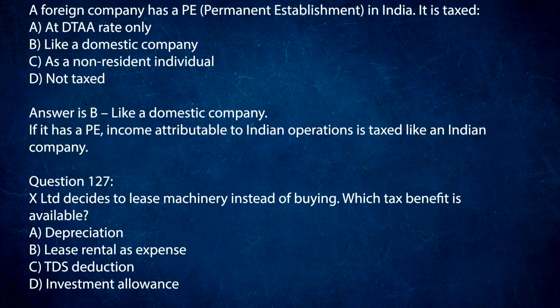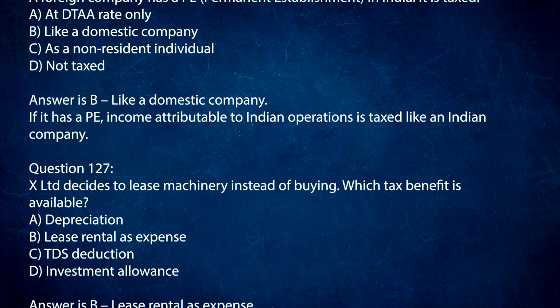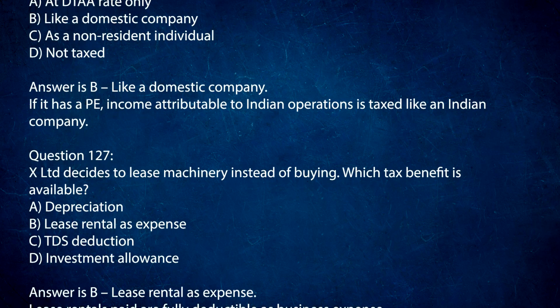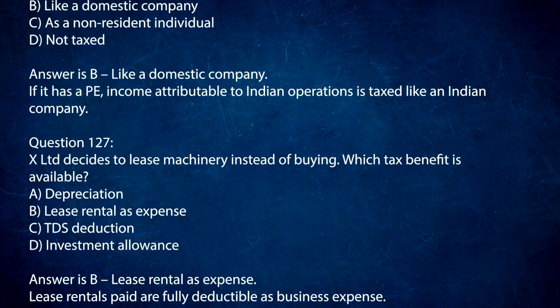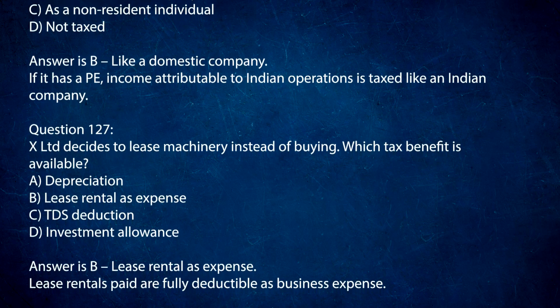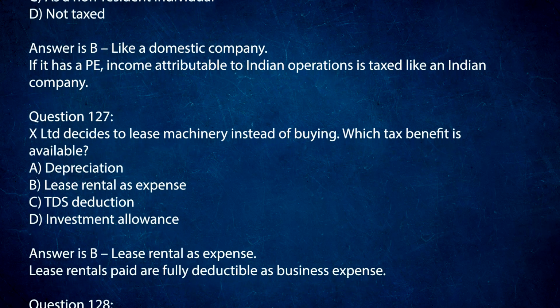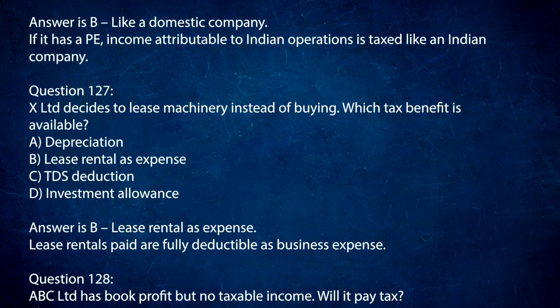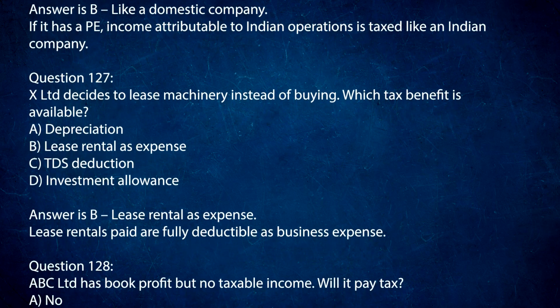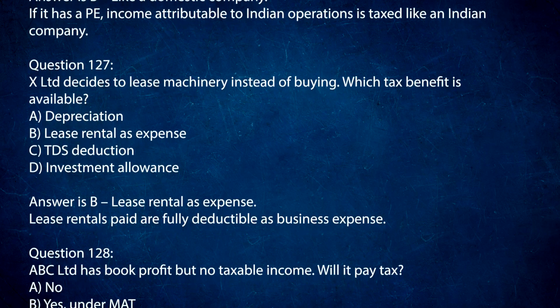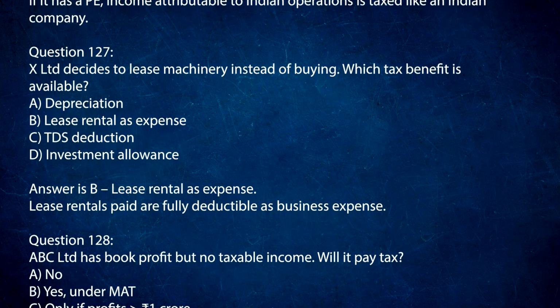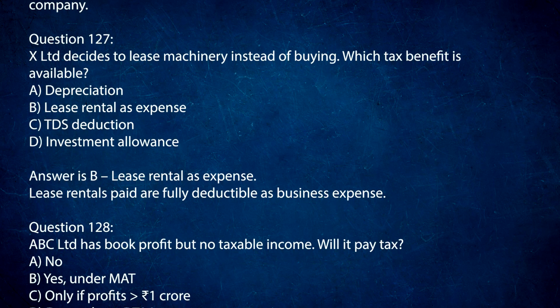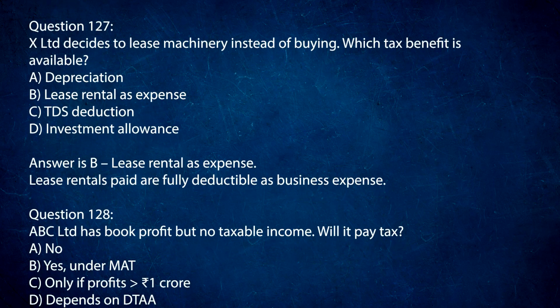Question 127. X Ltd decides to lease machinery instead of buying. Which tax benefit is available? A. Depreciation. B. Lease rental as expense. C. TDS deduction. D. Investment allowance. Answer is B. Lease rental as expense. Lease rentals paid are fully deductible as business expense.